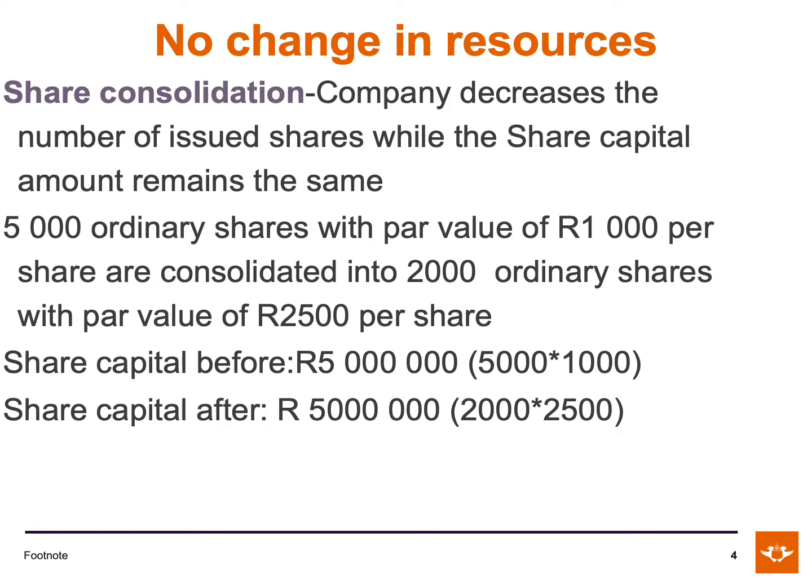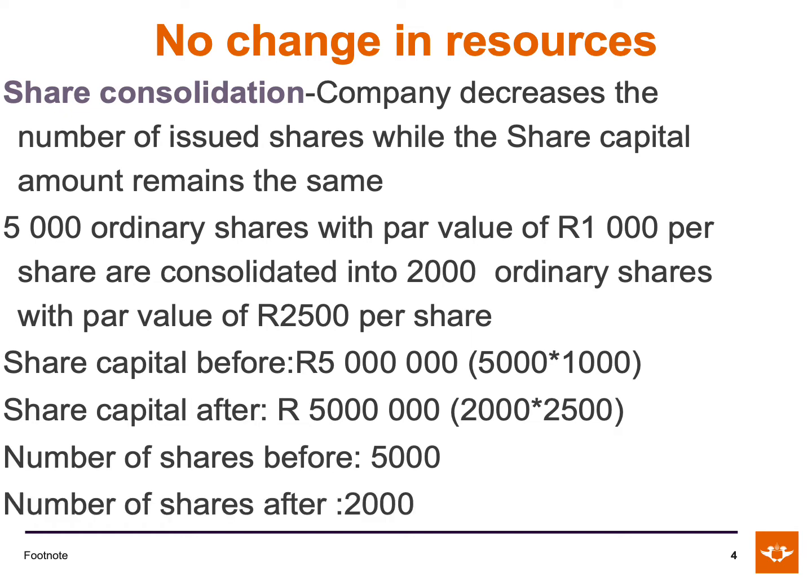So the share capital before the share consolidation was 5 million Rand, and after the share consolidation it's still 5 million Rand. So what has changed is the number of shares as well as the value of each share. So now there are less shares outstanding, but the value of each share is more.